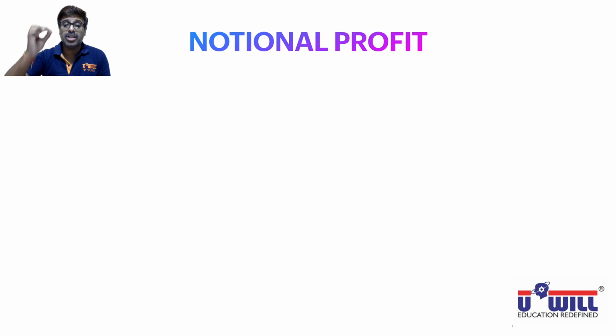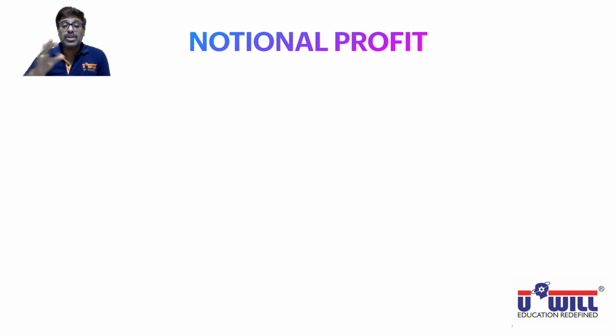But you have to find your profit every year. So until the work is completed, whatever profit is earned by the contractor cannot be said to be the actual profit. That profit we call as notional profit.